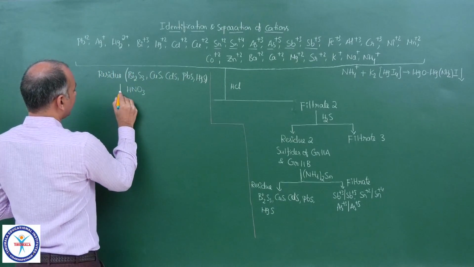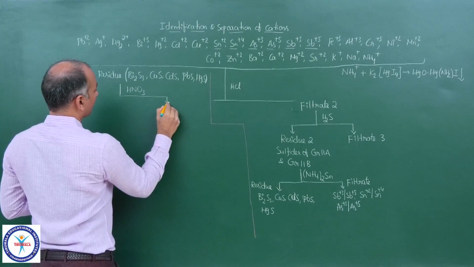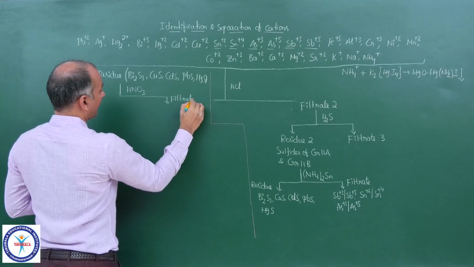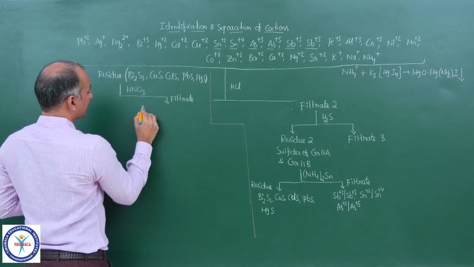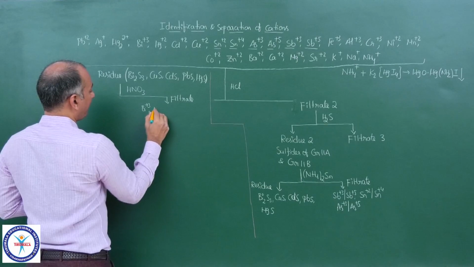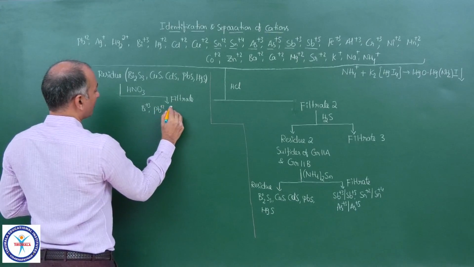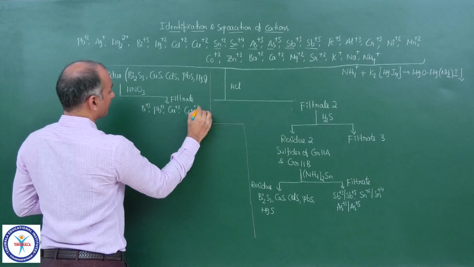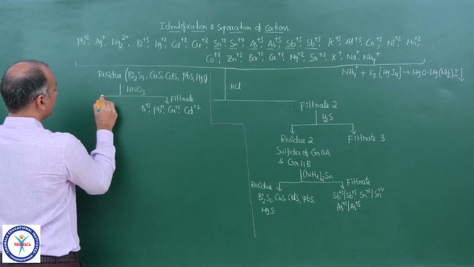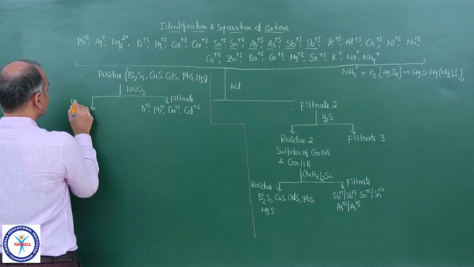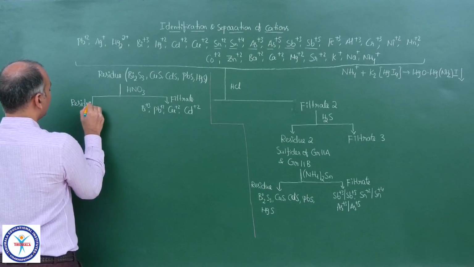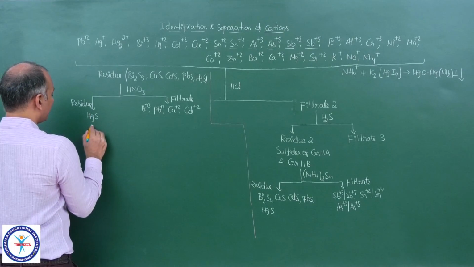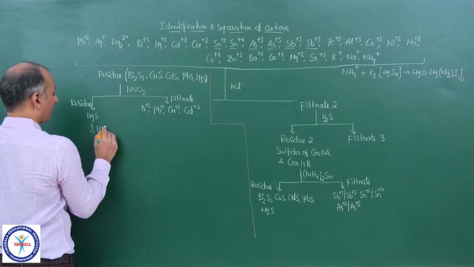Now the filtrate contains, this is the filtrate, and this contains Bi plus 3, Pb plus 2, small amount, Cu plus 2 and Cd plus 2. Okay, and the residue contains HgS, because HgS is not soluble in HNO3. And you know HgS is black in color, and this HgS is soluble in aqua regia.